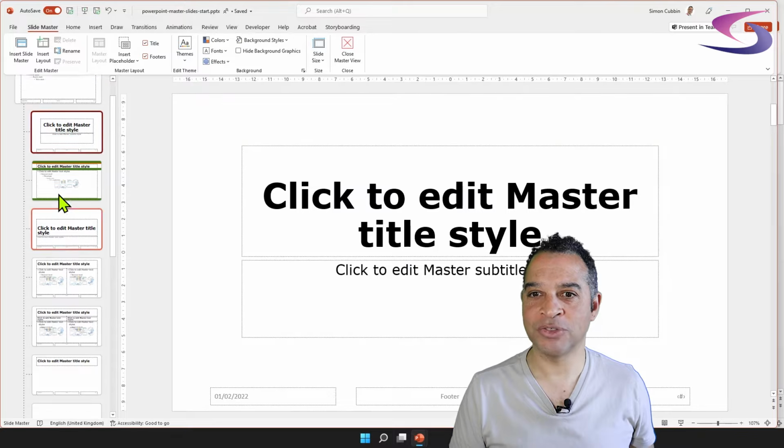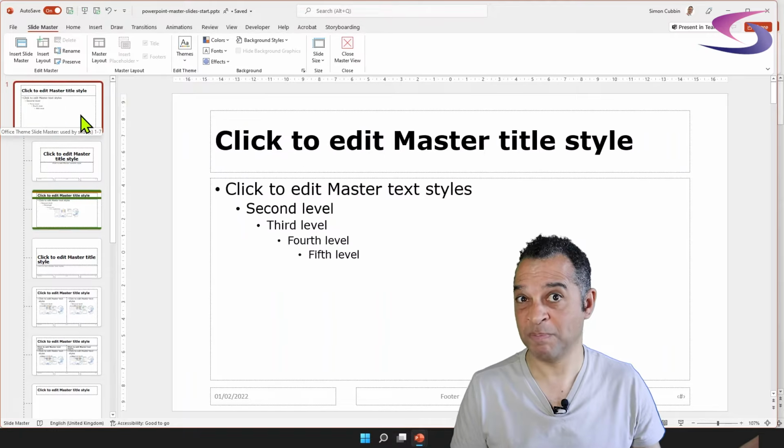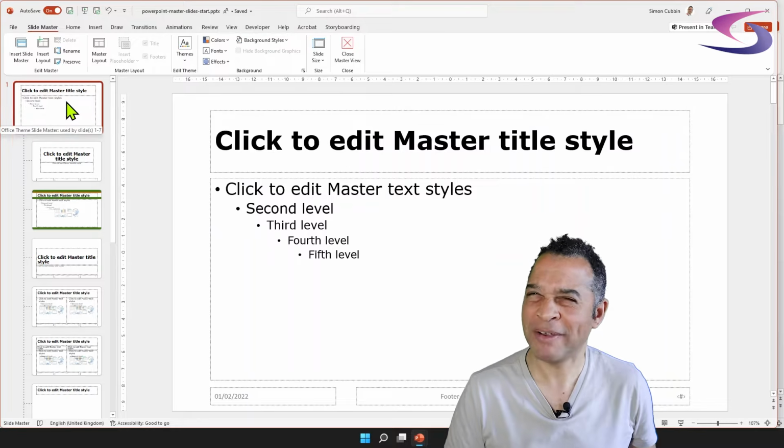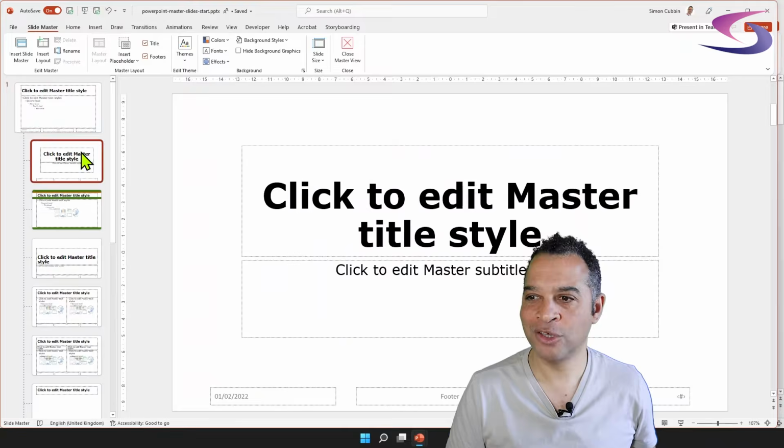If I put the bars on this top one here, it would affect all of them. So really, you're hanging around in this actual master not very much. You're doing most of your work through the layouts. I'm hoping that you've followed along. What we're going to do next is add in a company logo.